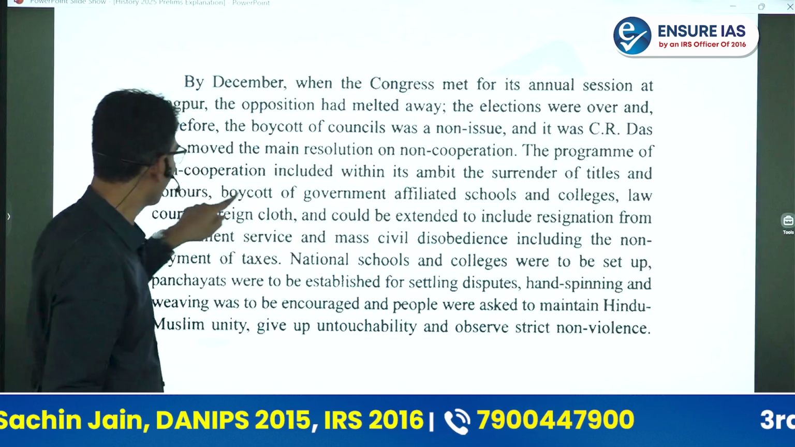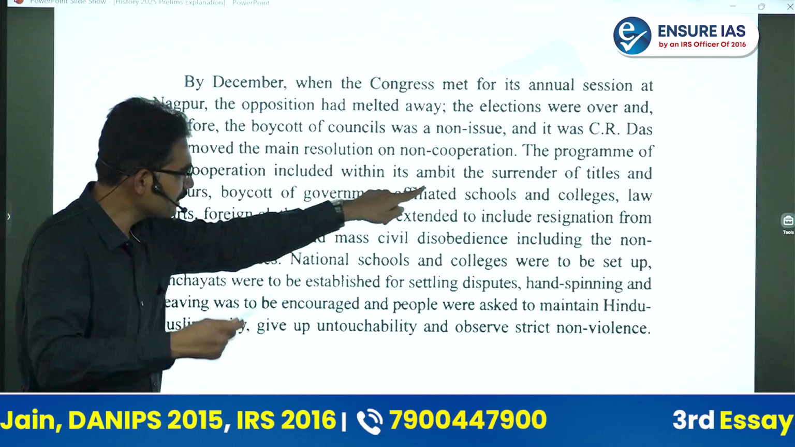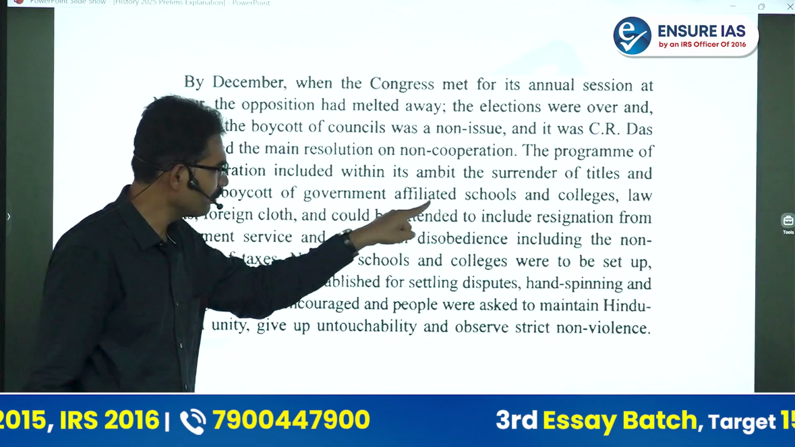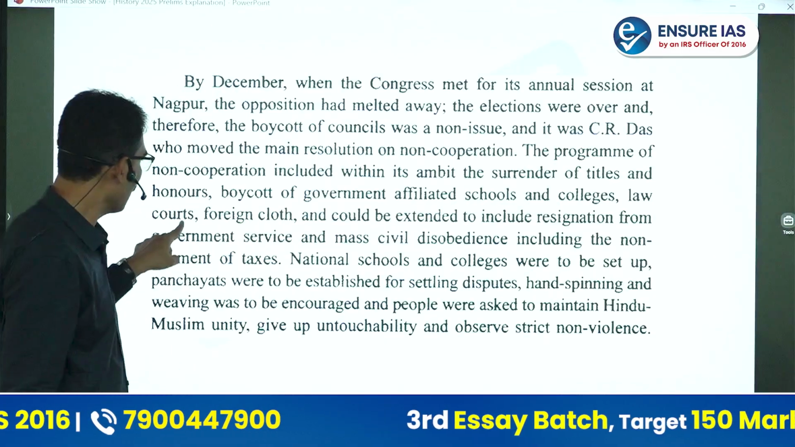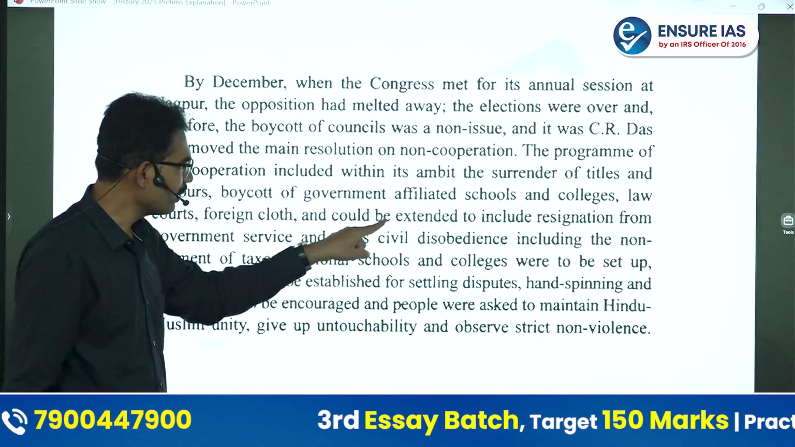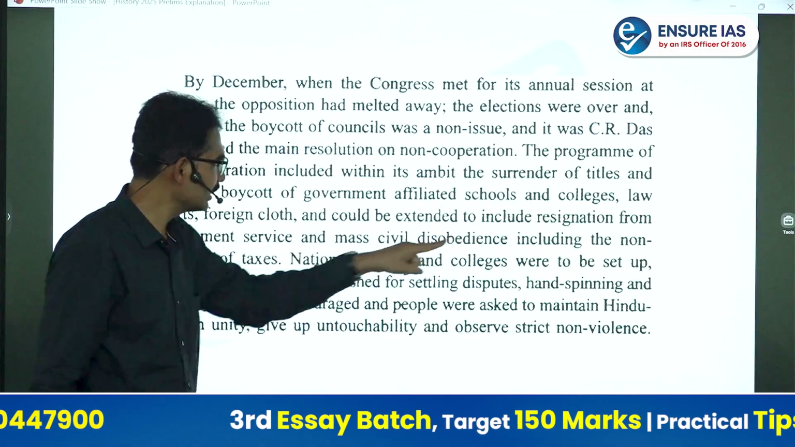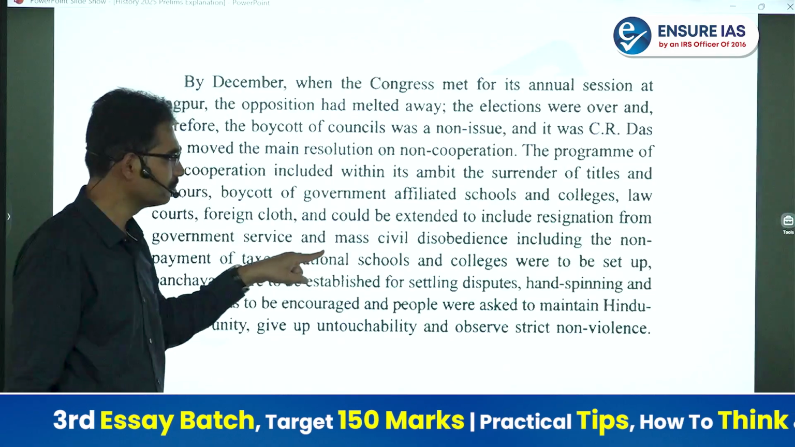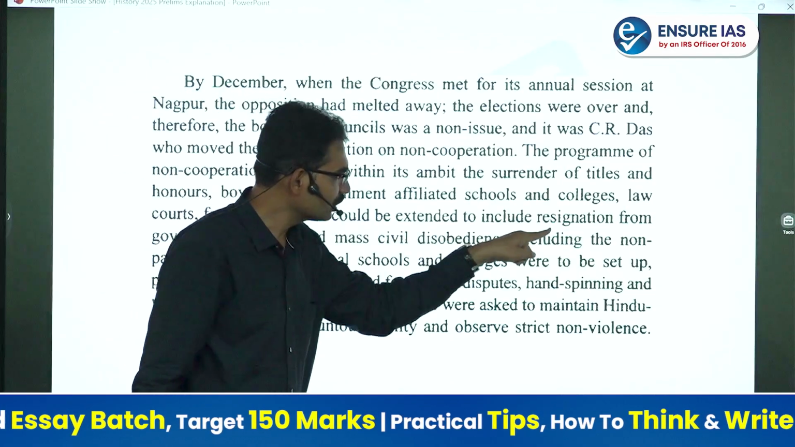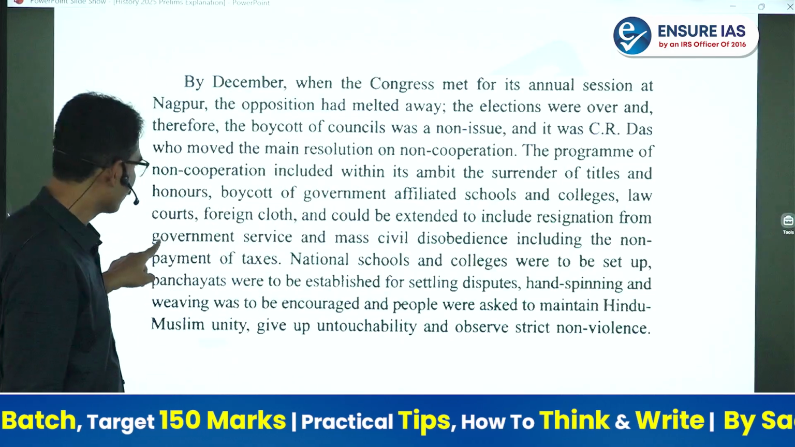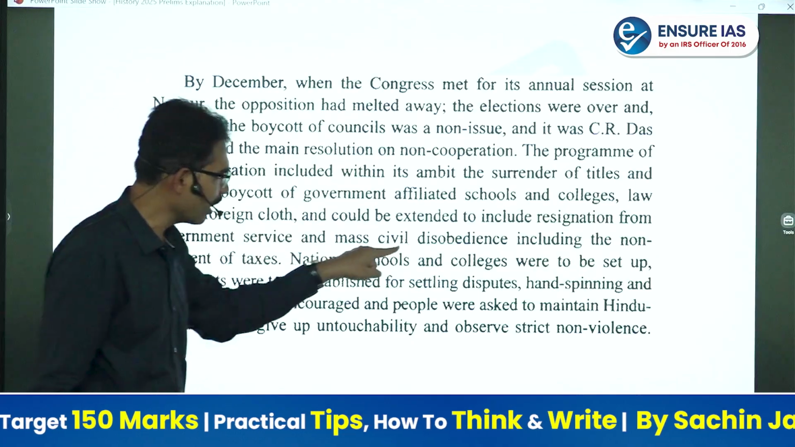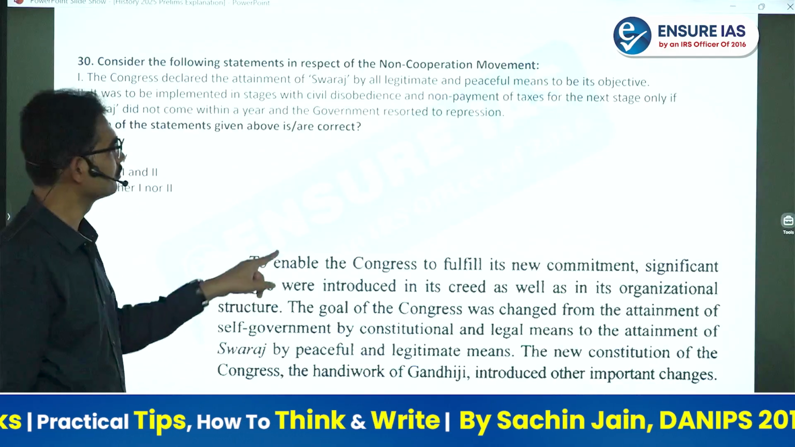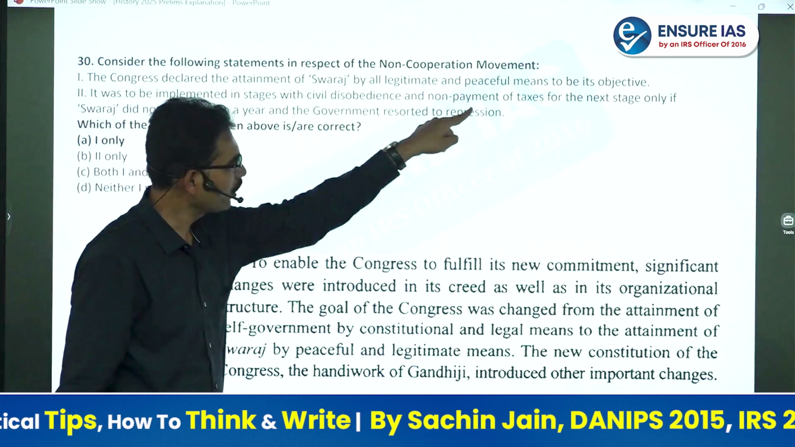The program of non-cooperation included surrender of titles and honors, and boycott of government-affiliated schools and colleges, law courts, and foreign clothes. It could be extended to include resignation from government service and mass civil disobedience, including the non-payment of taxes.